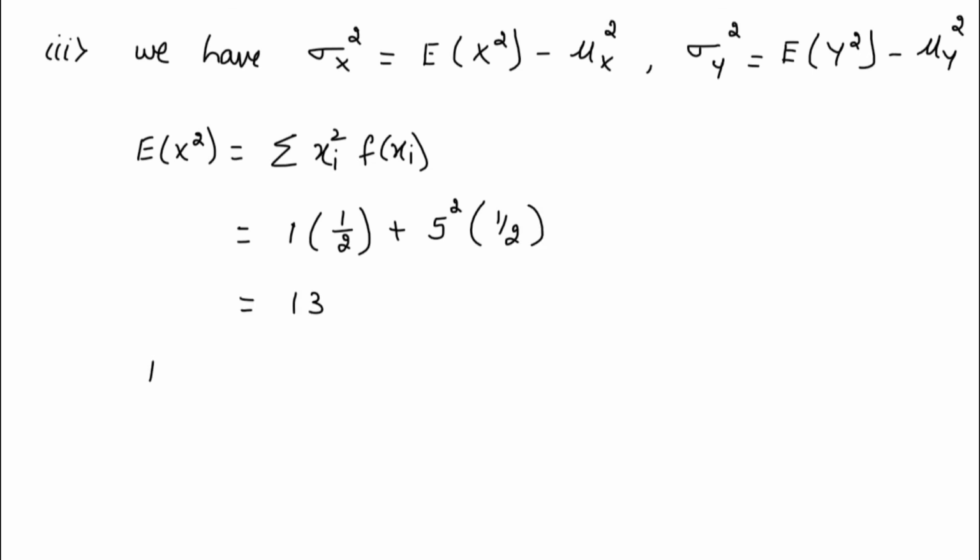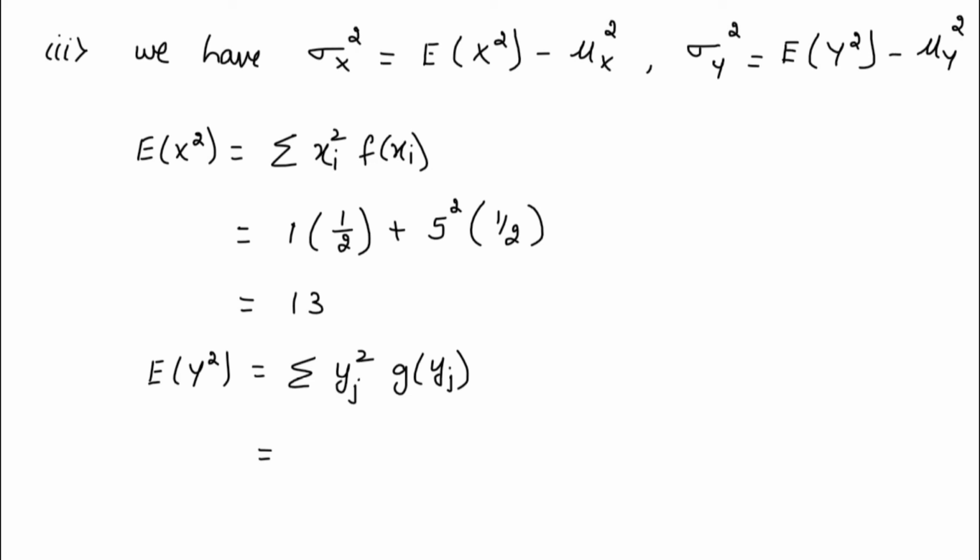Similarly, we'll try to evaluate E of y square. So E of y square will be summation of yj square into g of yj. So you have to square the value of y and then multiply with g of yj.